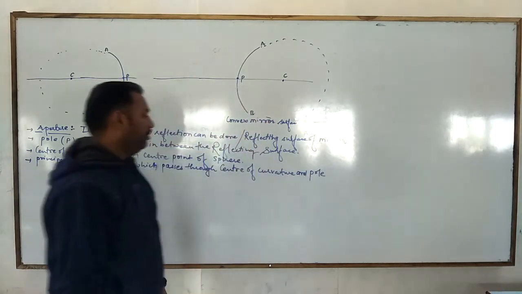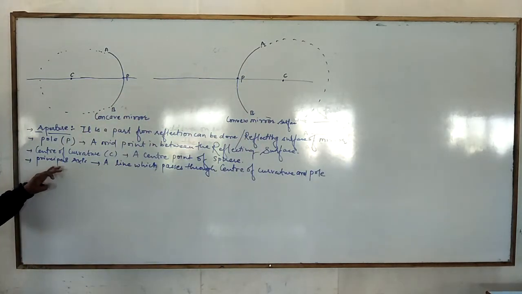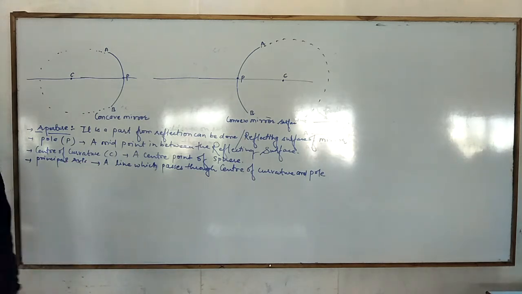So a principal axis is a straight line which passes through the center of curvature and pole.